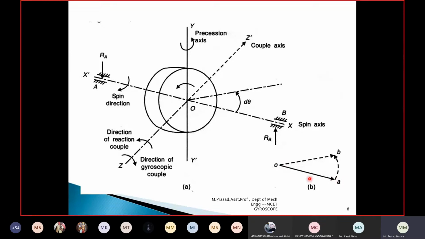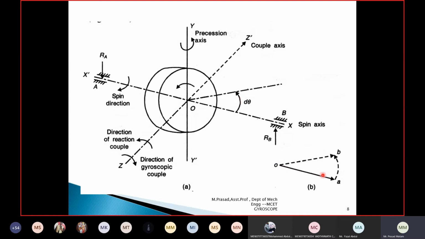Here OA represents the x-axis. The disc spins about the x-axis. And next, what is happening? While spinning, the disc tries to move in the y direction. The vertical perpendicular to OA gives the y-axis. The disc is spinning and moving with angular velocity omega. While spinning, the disc moves by an angle d theta, which I have shown here. That is called the gyroscope.